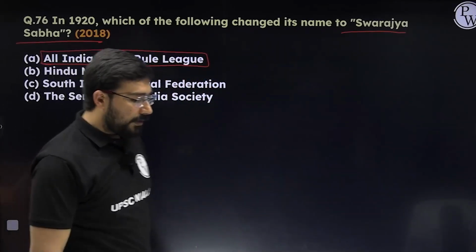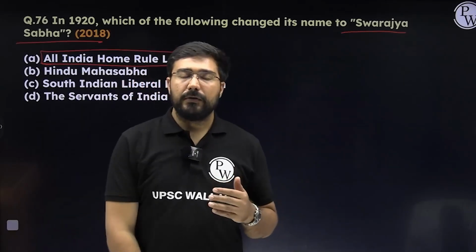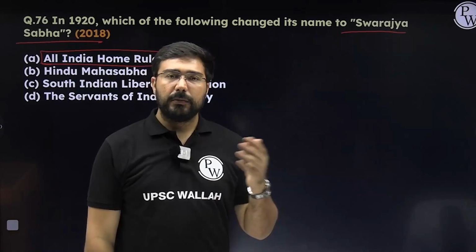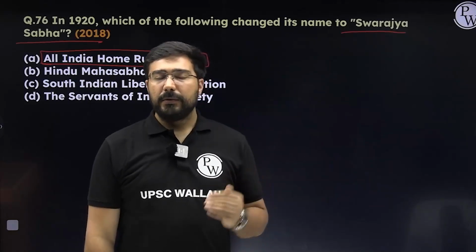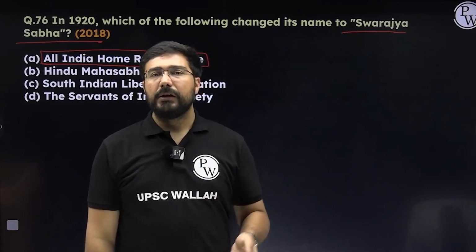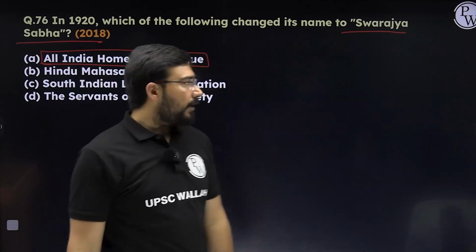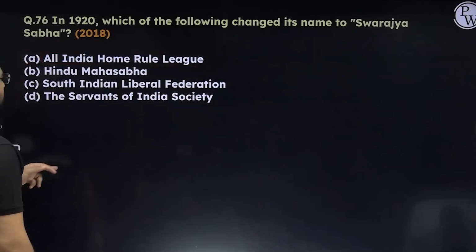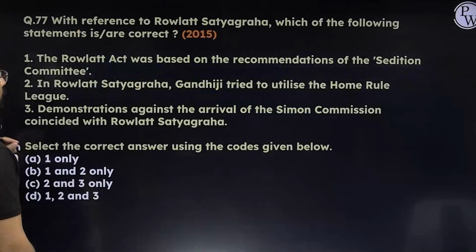The All India Home Rule League was the league which was responsible for launching the movement in 1916, right? One by Bal Gangadhar Tilak, the other by Annie Besant. But when Gandhiji became a member of this, eventually he changed the name. So the answer here is going to become A. Such are very factual questions, so you have to be very cautious while solving these questions.